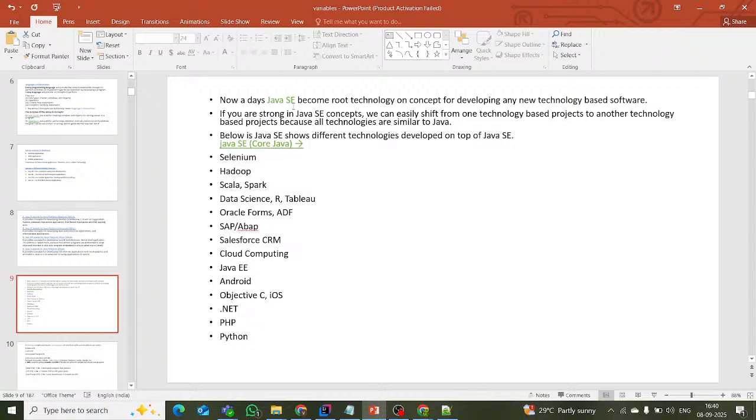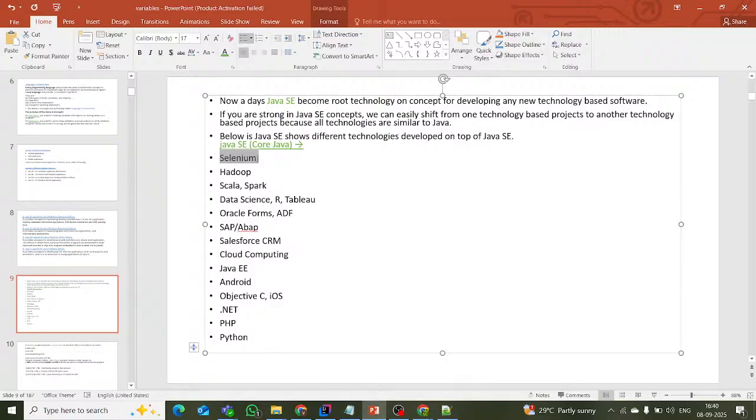And one more point regarding SE. Nowadays, Java SE has become the root technology for developing any new technology-based software. Selenium is built on top of Java SE, and Scala, Spark, Data Science, Oracle, SAP, Salesforce, Cloud, Java EE, and Android are all technologies based on Java SE only.